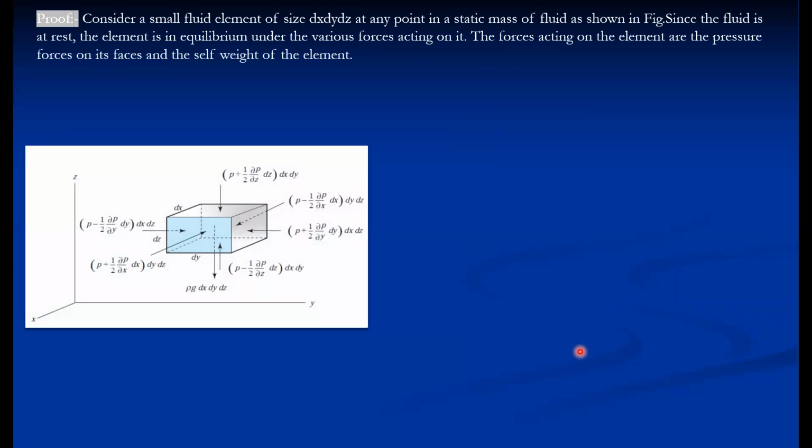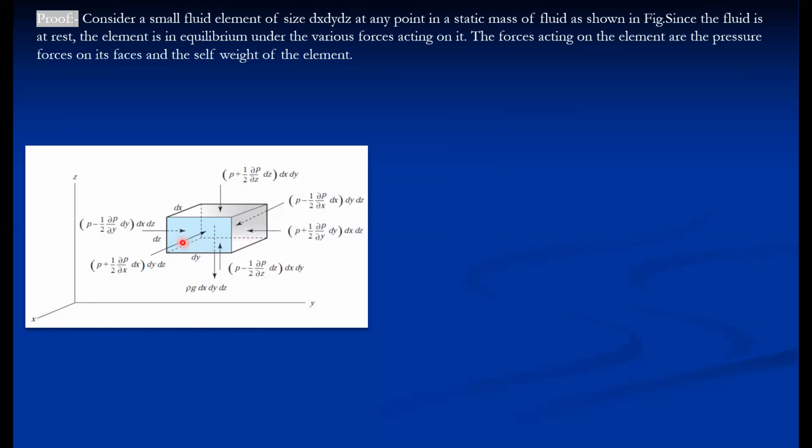Now, in order to prove this hydrostatic law, we consider a small fluid element of size dx, dy, dz. This we consider as the y direction. This we consider along the x direction, perpendicular to the board, and this is the z direction. So this is dx, this is dy, and this is dz. So the vertical axis is the z axis, the horizontal axis we have considered as y, and the axis perpendicular to the board we are considering as x.